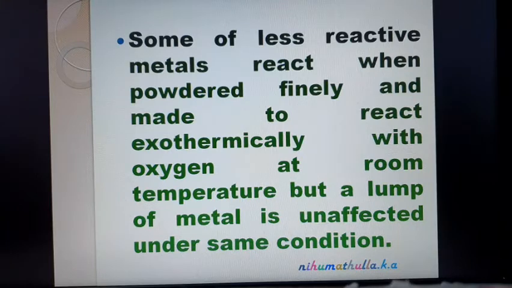If you convert that solid state into a finely powdered state, the particle size is reduced, thereby surface area increases and reactivity also increases. So less reactive metals are powdered well and then mixed with oxygen at room temperature, and they undergo reaction exothermically.